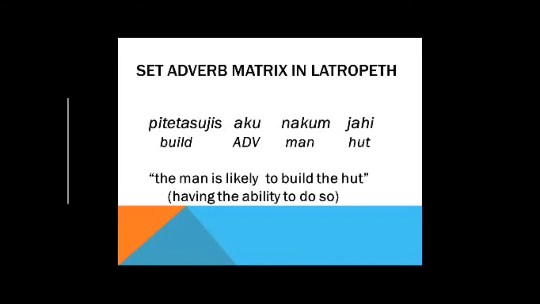So now we have aku, which expresses probability in terms of ability. So it's a bit stronger than possibility. Piche tasu yisaku na kumyahi. So you could translate this one as the man is likely to build a hut, having the ability to do so. So you can see the kind of nuances that can come into play. In advanced Latropeth, these set adverbs are combined in different ways idiomatically to produce all sorts of stylistic nuances in higher or more sophisticated speech.